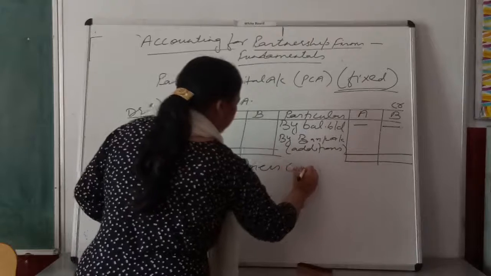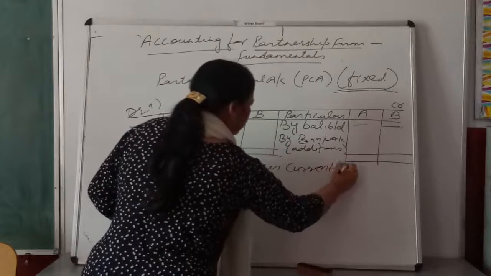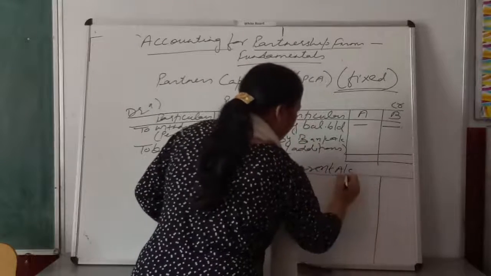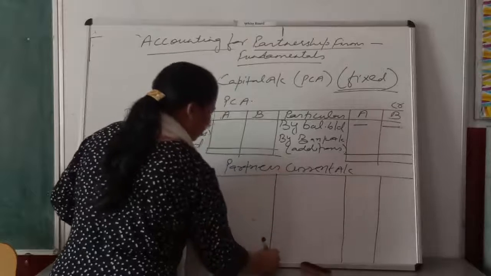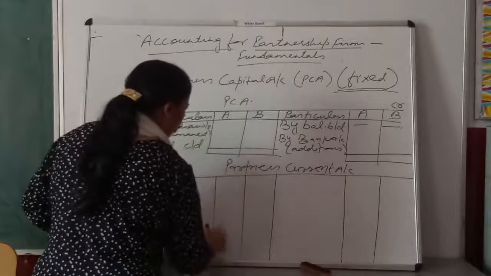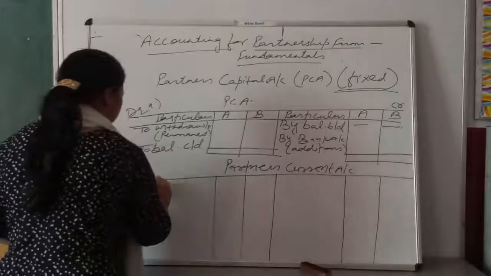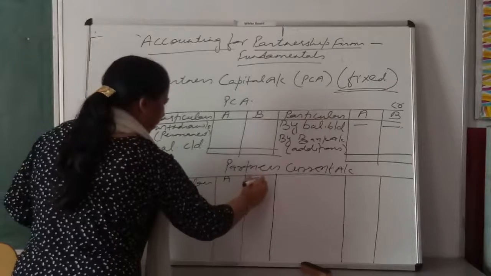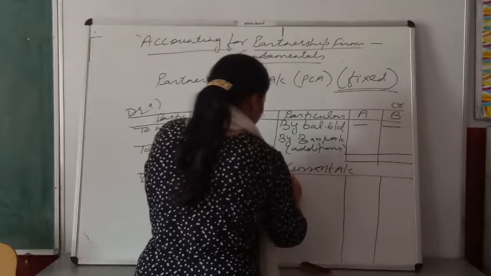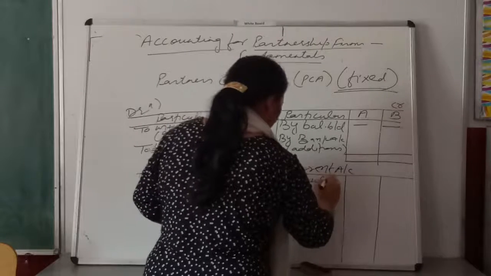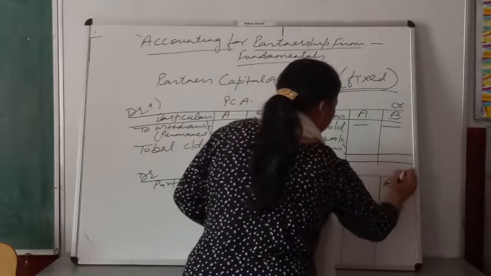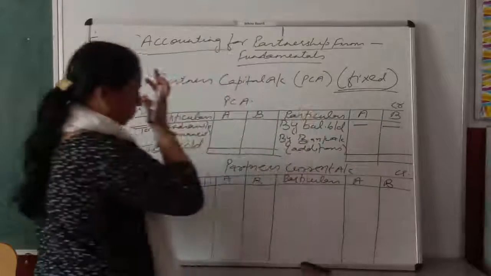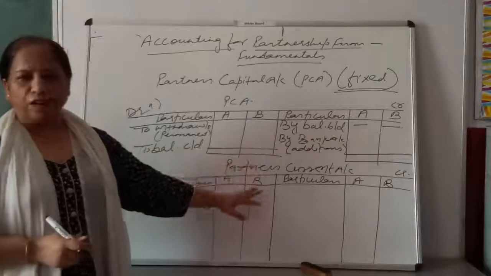Partner's current account. Again, there are 2 partners in a firm, suppose, right? Particulars, A and B. Particulars, A and B. This is partner's current account format. This is the format of partner's current account.